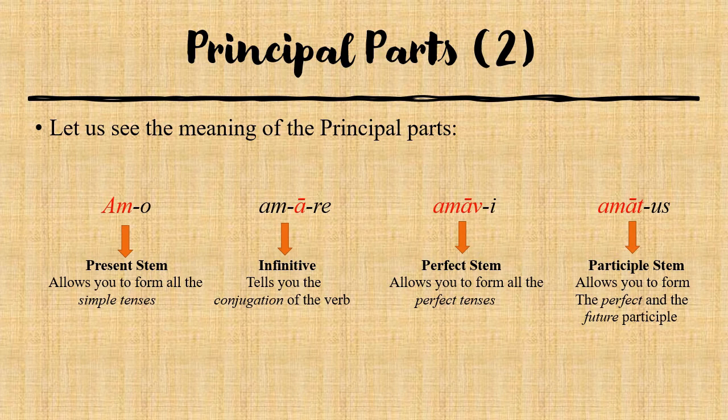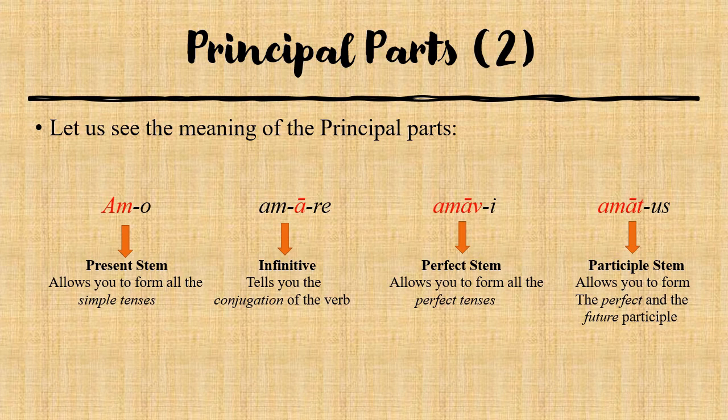The principal parts are important because they give you very precious information about the stem. For example, the first principal part, amo, gives you the stem am, which is called the present stem. The present stem allows you to form all the simple tenses, which are present, imperfect, and future. The infinitive, the second principal part, amare, tells you the conjugation of a certain verb.